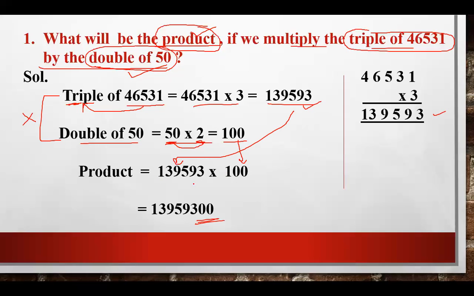And this is the short method to do the multiplication. So firstly you have to multiply the given number by 1, that is 139593. Then after it you have to add two zeros to the right of the answer. This will give you the product of the given problem.